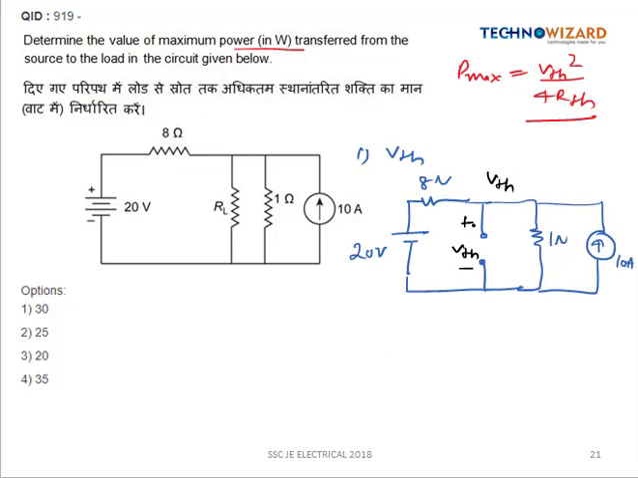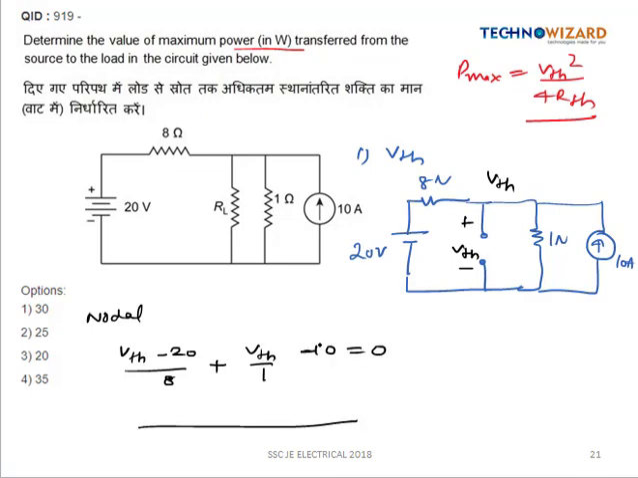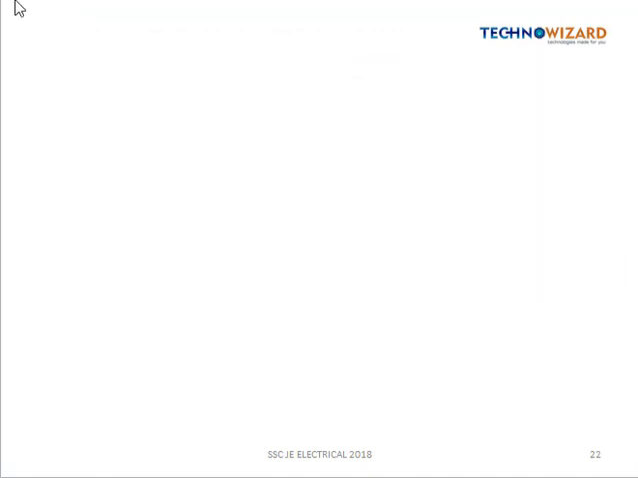So let us apply the nodal analysis. This is equal to (VTH minus 20) by 8 plus VTH by 1 minus 10 is equal to 0. Let us take the LCM as 8. So this is VTH minus 20 plus 8 VTH minus 80 is equal to 0. So this will be equal to 9 VTH is equal to 100. So we are getting the value of VTH as 100 by 9 volt.